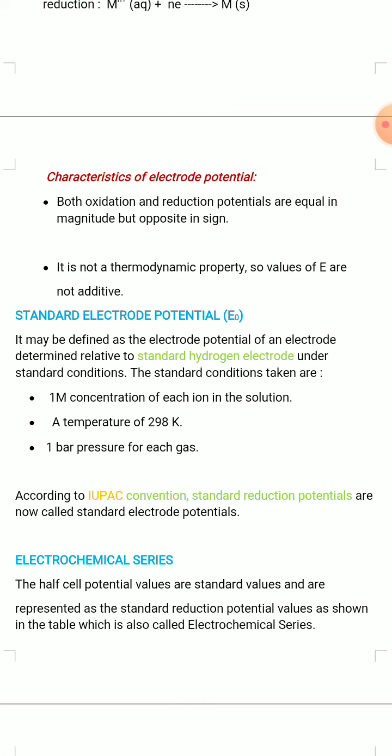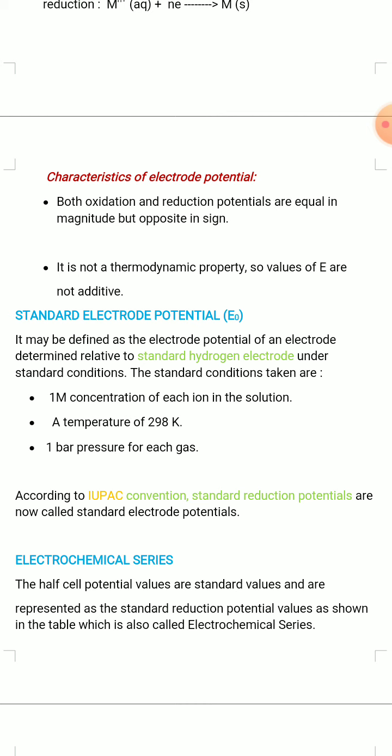These are standard conditions, and the electrode potential at standard conditions measured relative to the standard hydrogen electrode is called standard electrode potential. According to the IUPAC convention, standard reduction potentials are now called standard electrode potentials.